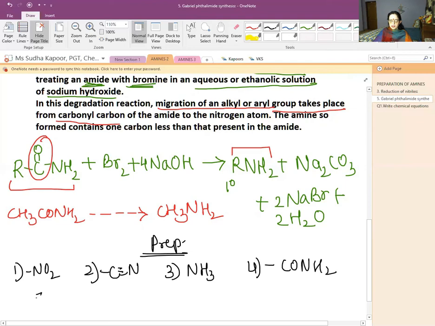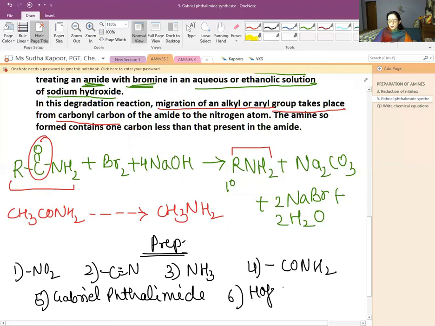Remembering the things, the Gabriel phthalimide, and the last one that we have just done is Hofmann bromamide degradation. So that's about the 6 very important conversions and the preparation part of the amines.